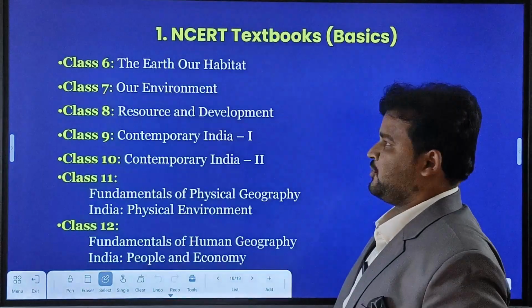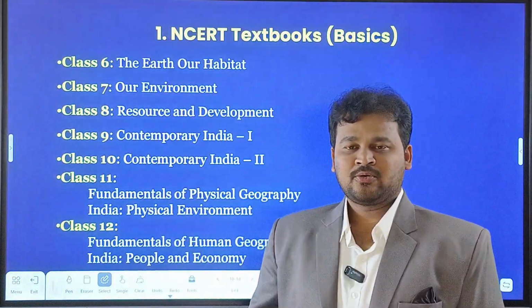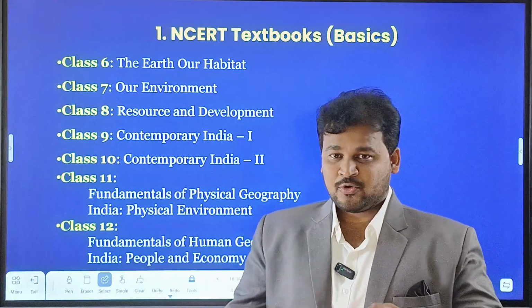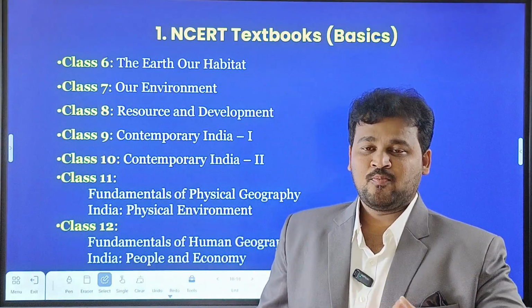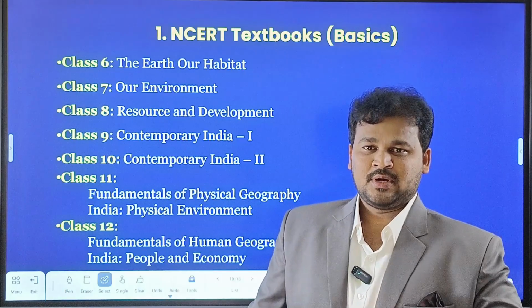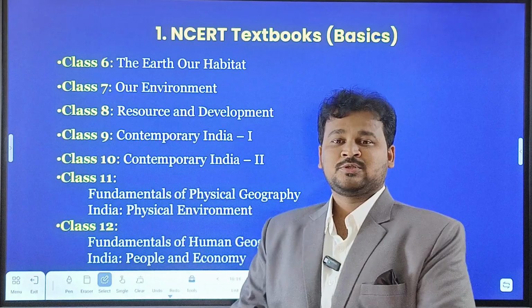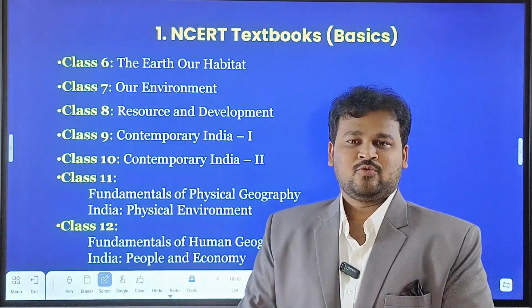First, you have to cover the basic books. You have to be thorough in the basics of the subject. For that, you have to blindly follow the books released by the Government of India, Ministry of Education. These are the books released by the Government of India for Indians.